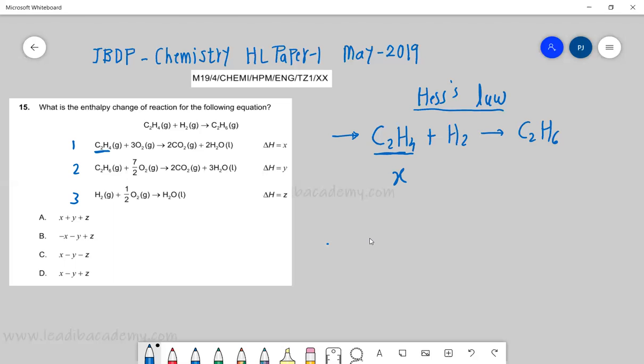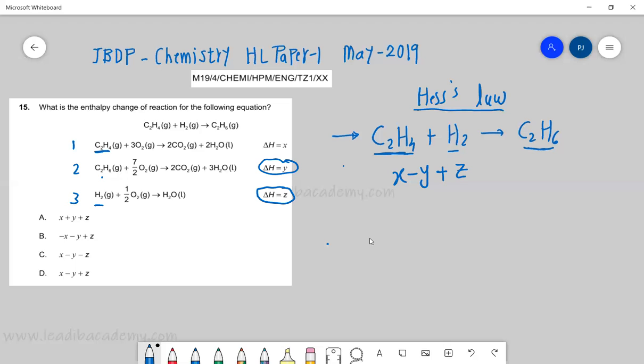Then comes the second reaction, C2H6. C2H6 is on the left hand side in reaction 2, while in the desired one it is on the right hand side. This is what we are targeting. So it means that we have to change the sign of this enthalpy. That means we will say minus Y. Now coming to the next one, that is hydrogen. In the third reaction, we find it on the left hand side only, and for our target reaction also it is on the left hand side. So we don't need to change. We will keep it as it is.